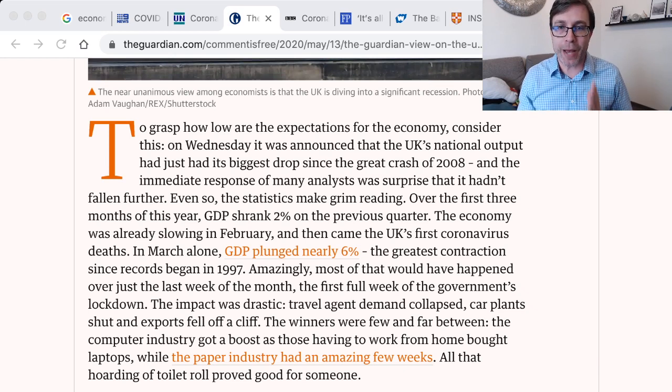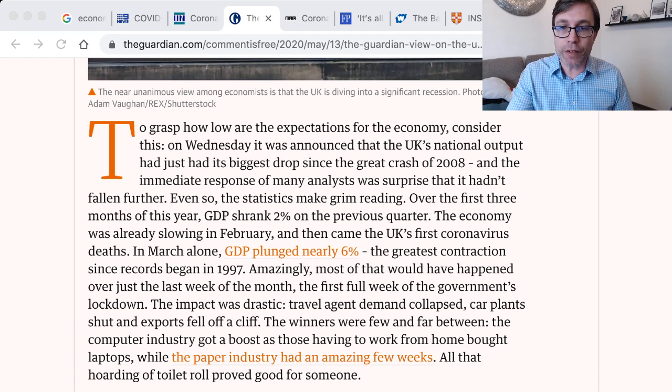Grim, there's that word again, bad. Over the first 3 months of this year, GDP, gross domestic product, shrank 2% on the previous quarter. The economy was already slowing in February, and then came the UK's first coronavirus deaths. In March alone, GDP plunged nearly 6%. I didn't plan this. They just happened to be using these same words over and over, which is good. It's good review. Like I said, these are common. The greatest contraction since records began in 1997.